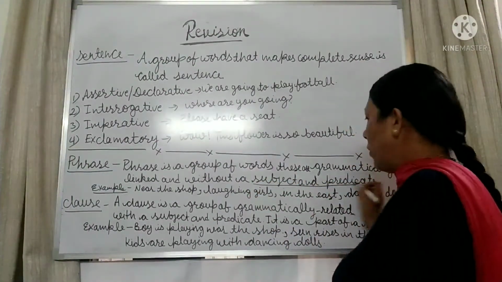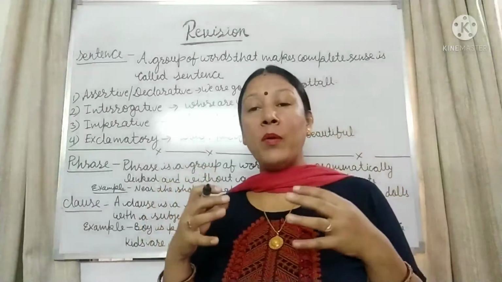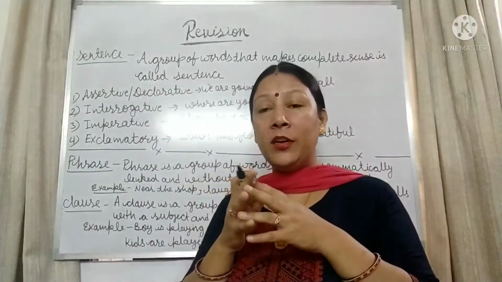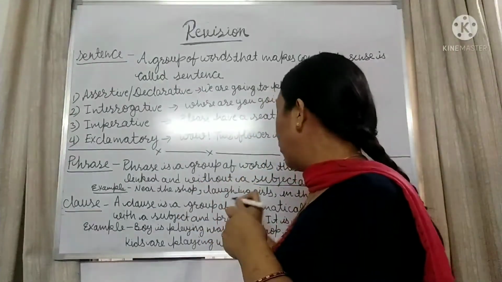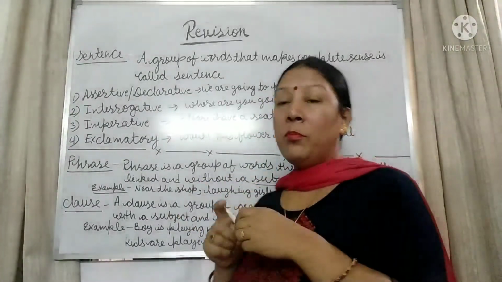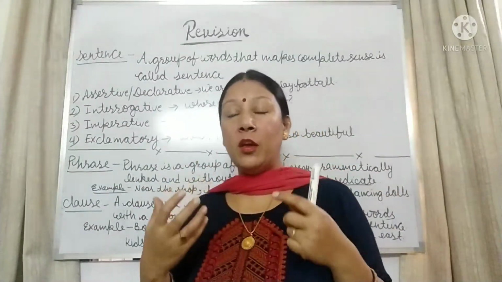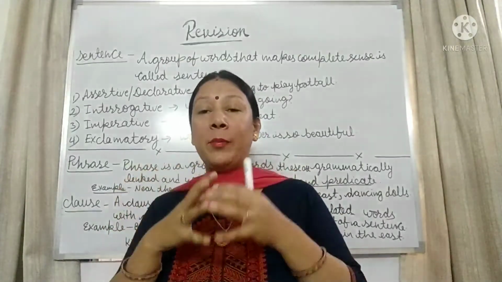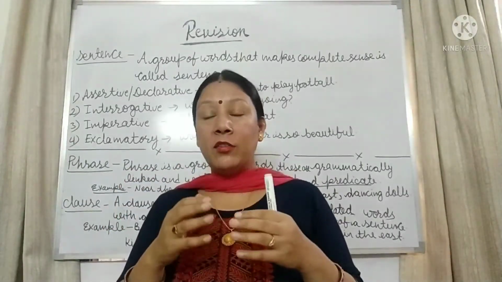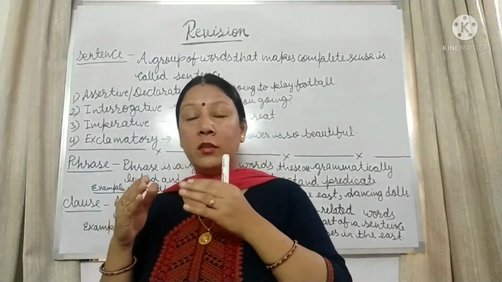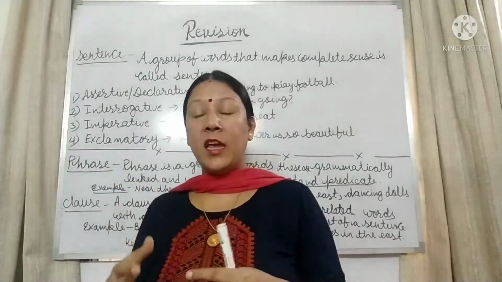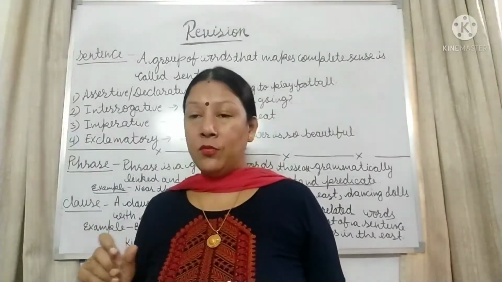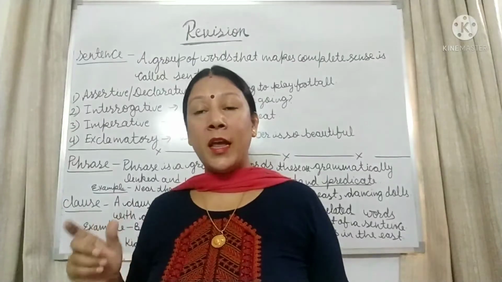Means a phrase is also a group of words, and the words are grammatically linked with each other, but there won't be any subject and predicate. It will convey a small sense.